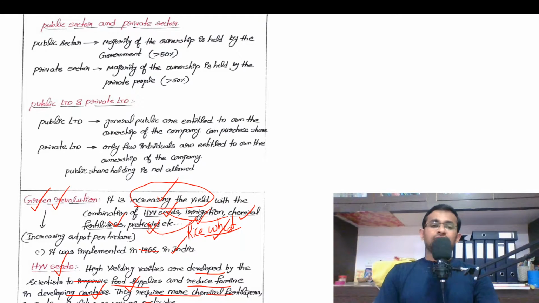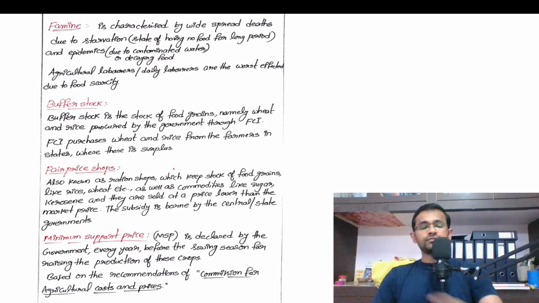In that way, the then Indian government had initiated the construction of dams across India to promote green revolution. Because under green revolution, high yielding variety seeds are used, and these seeds demand more irrigation facilities. Am I clear? Right.